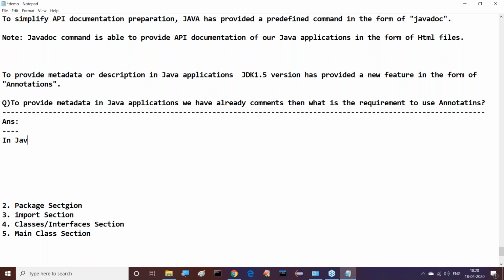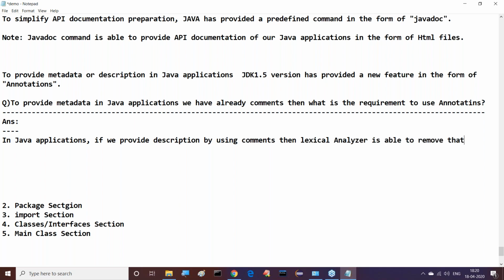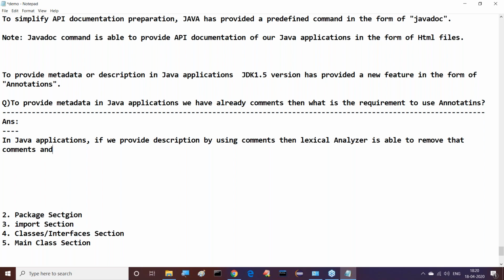Right, sir. Good. For example, in Java applications, if we provide metadata, if we provide description by using comments, let's observe this clearly, then the lexical analyzer is able to remove those comments and the provided description.